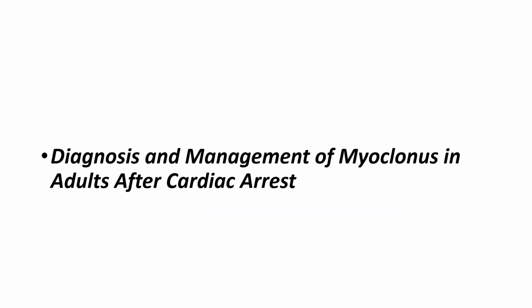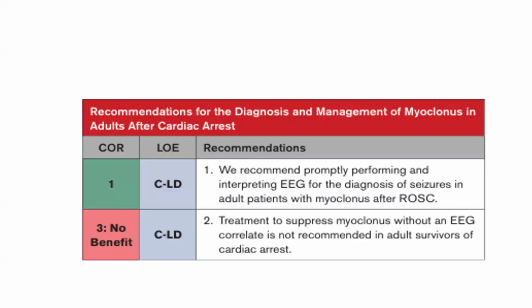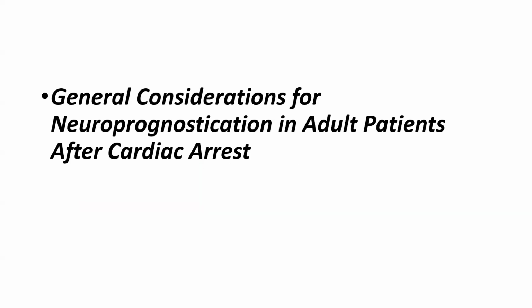Now about the diagnosis and management of myoclonus in adults after cardiac arrest. It is recommended to promptly perform and interpret EEG for the diagnosis of seizure in adult patients with myoclonus after ROSC. That means if the patient is having myoclonus, that doesn't mean the patient is seizing. So if you are seeing myoclonus in a ROSC patient, then go for EEG. If EEG is showing evidence of seizure, then only treat. Otherwise, don't treat just to suppress the myoclonus.